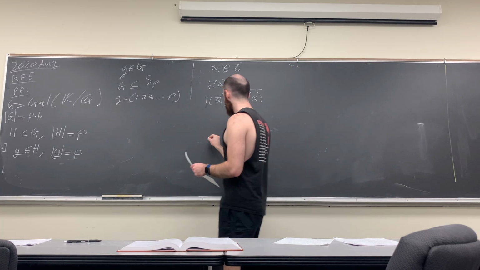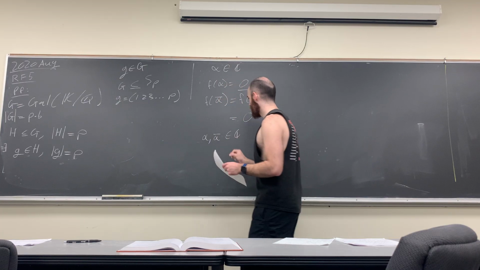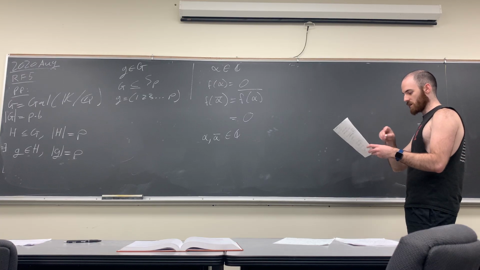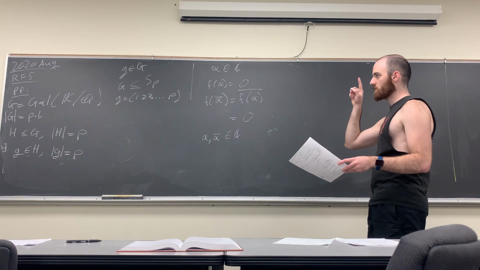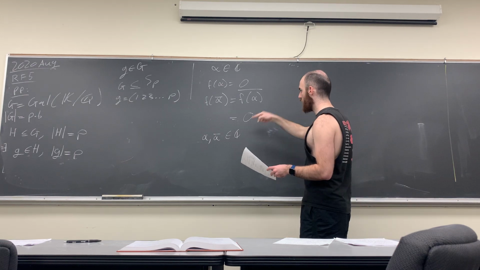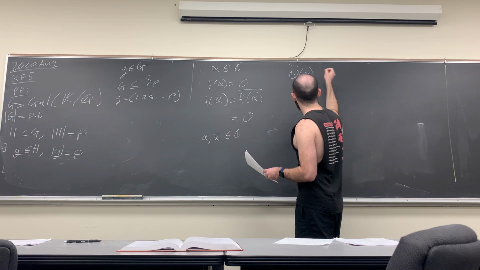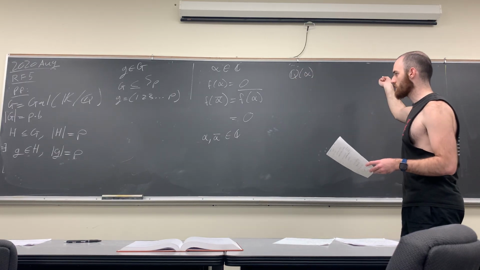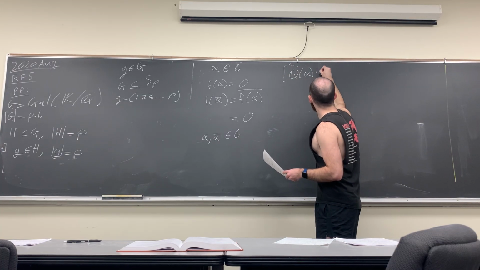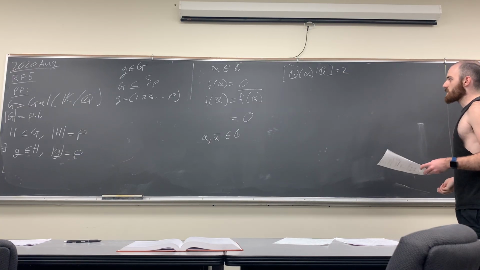So alpha and alpha bar in C are two of our roots. And what we can do is look at the degree of the extension Q adjoined alpha over Q, which is 2. And what does that do?